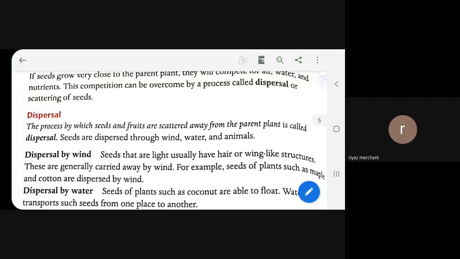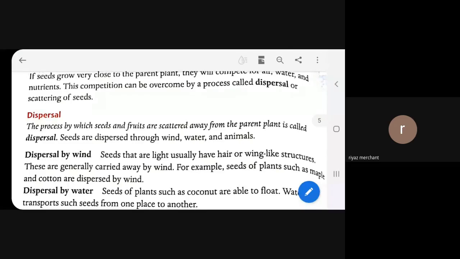Okay, ma'am. The process by which a seed and a fruit are moved away from the parent plant is called dispersal. Seeds are dispersed through wind, water, and animals, displaced by wind.